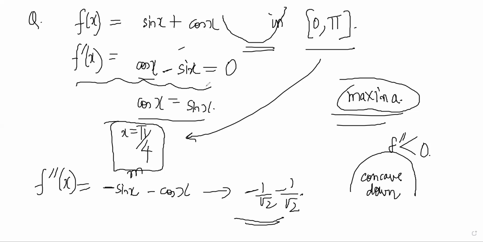Check cos 30 minus sin 30, what is it? Positive. Yes, sir. But after 45 degrees, cos x minus sin x suddenly becomes negative. Cos 60 minus sin 60. Yes, sir. So the basic derivative, the single derivative, is positive before pi by 4 and negative after that, right? So it was increasing and then decreasing, right?